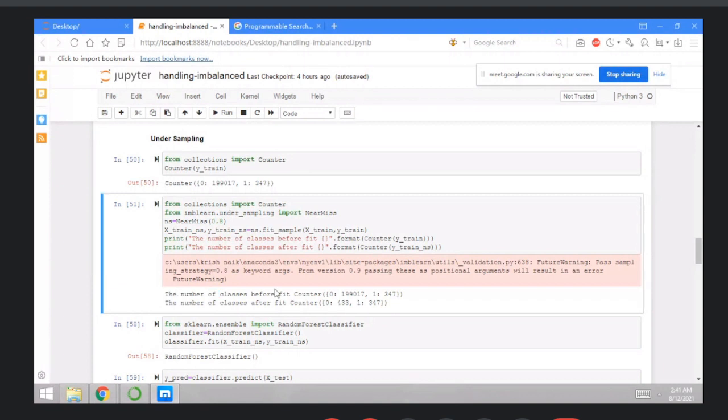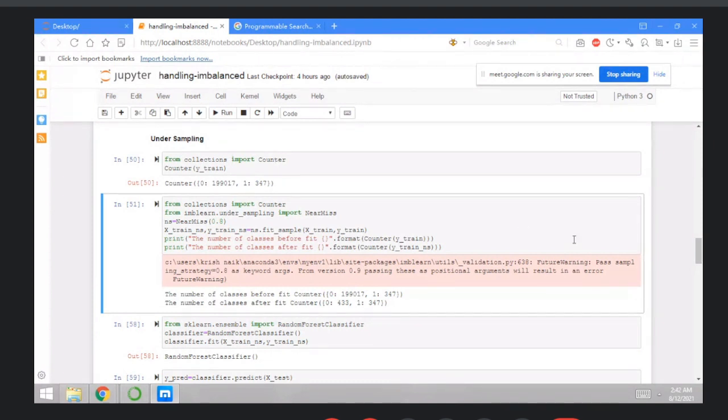So the number of classes before fit, the counter, it's around 199,000 and ones are around 247. And after the fit, you can check here that is 433 and 347. It means you just reduced too many samples with using the undersampling. With undersampling, just use the NearMiss method, then create the instance of NearMiss, then use the dot fit resample method and check your predictions there. So I suggest you don't use the undersampling method.